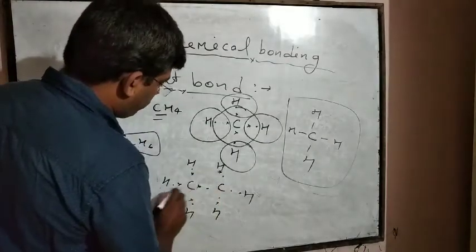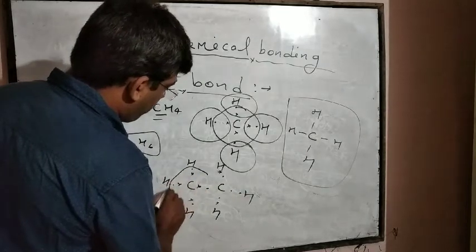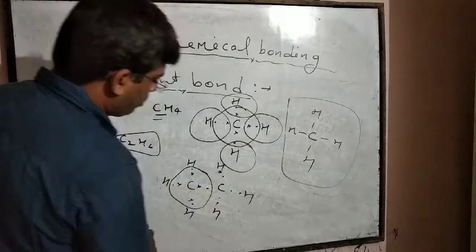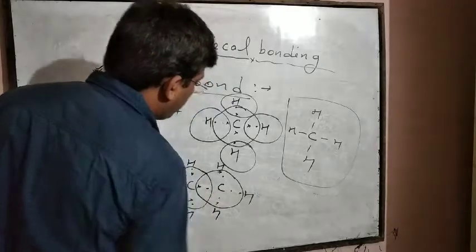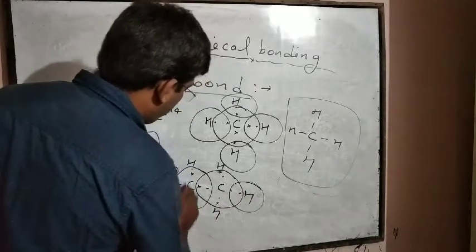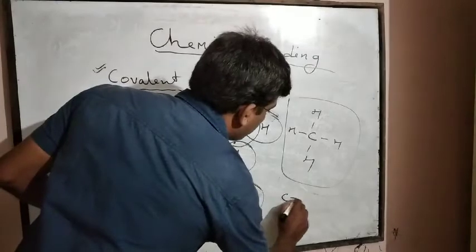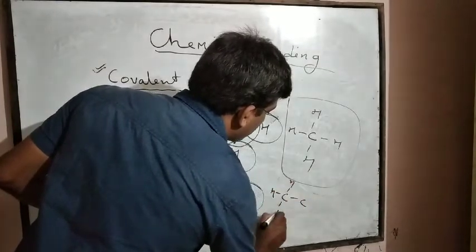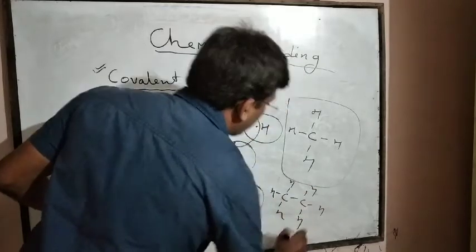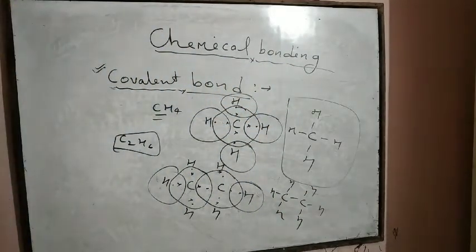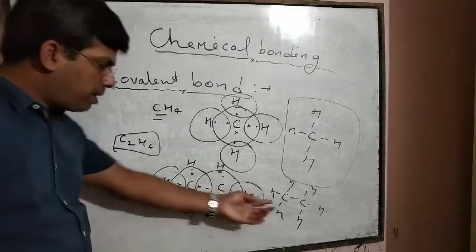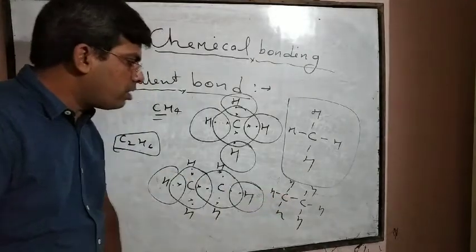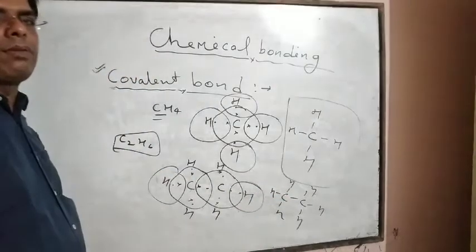Here 2, 4, 6, 8, 2, 4, 6, 8. Now each carbon has 8 electrons, and each hydrogen has a duplet. So this one is C2H6. In this way C2H6 will form, and in C2H6 the two carbon atoms are connected with a single covalent bond and 3 hydrogen atoms are connected to each carbon with single covalent bonds.